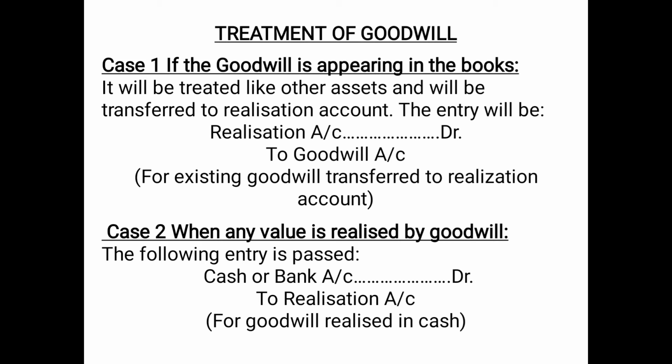Case number 2. When any value is realized by goodwill, that means we have sold the goodwill and any amount is received by selling goodwill. So the normal entry will be passed for asset realized, that is cash or bank account debited, because cash is coming in, to realization account, because we are selling the goodwill which is already transferred to realization account. So instead of crediting goodwill, we will credit realization account. So for goodwill realized in cash.